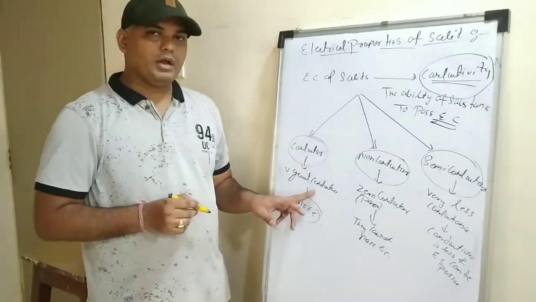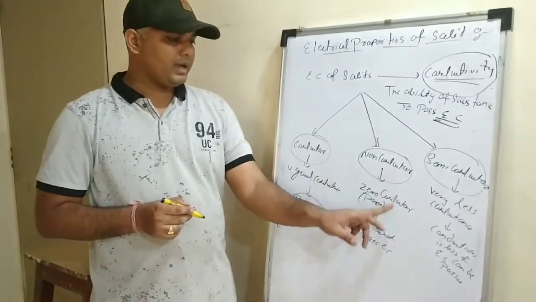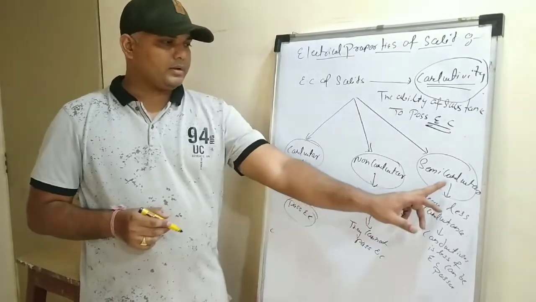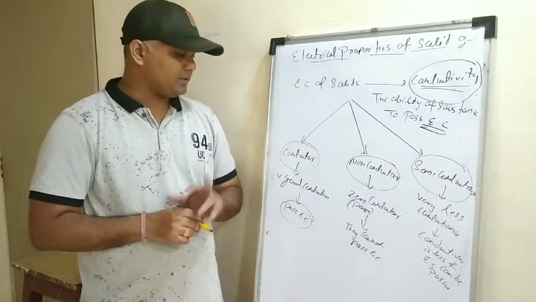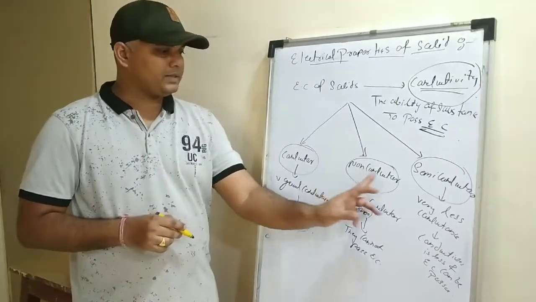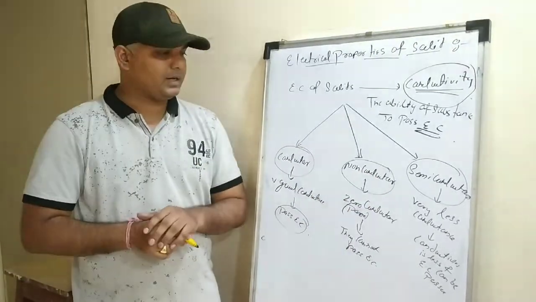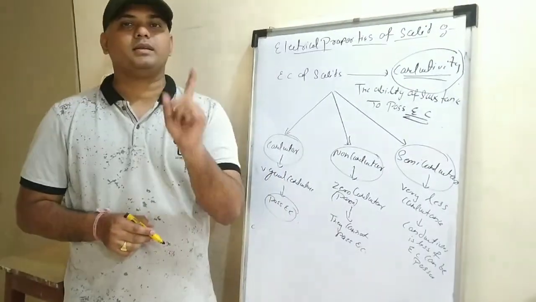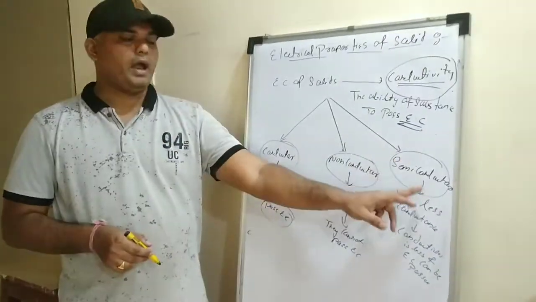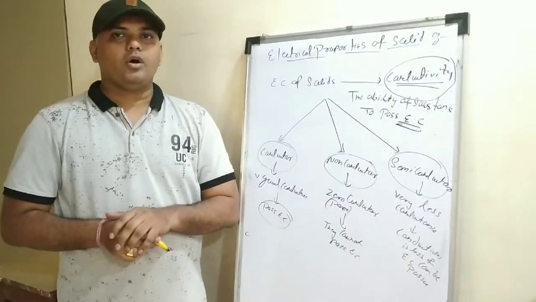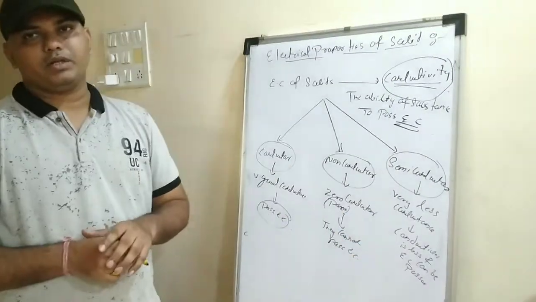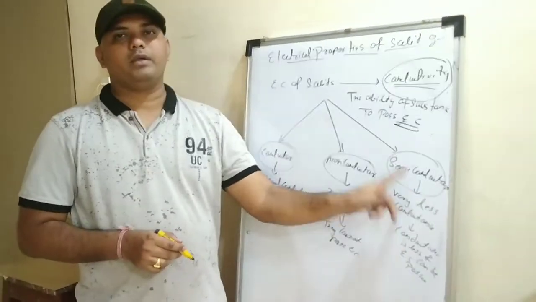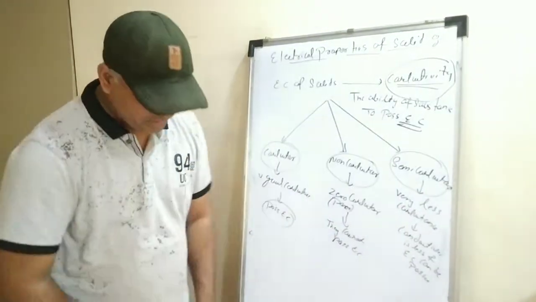Conductor has a very good conductance, non-conductor has zero or poor conductivity, and semiconductor has very less conductance. A semiconductor can pass electricity under certain conditions, either by adding impurity to it, or by increasing the temperature, which increases its conductivity. I hope that you have understood this.